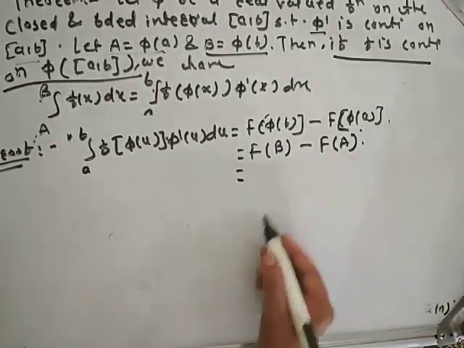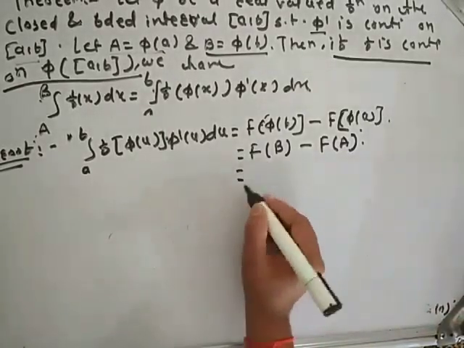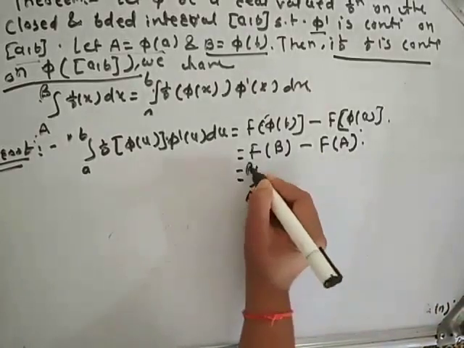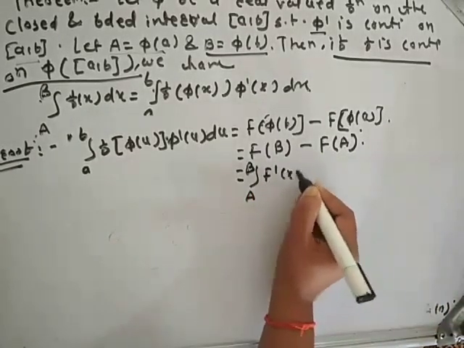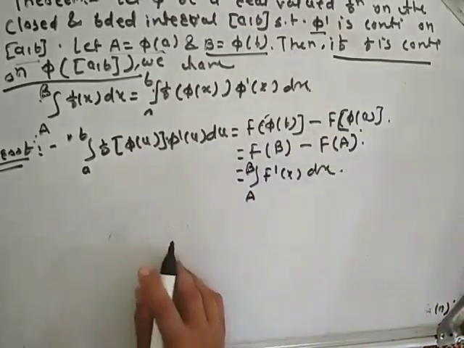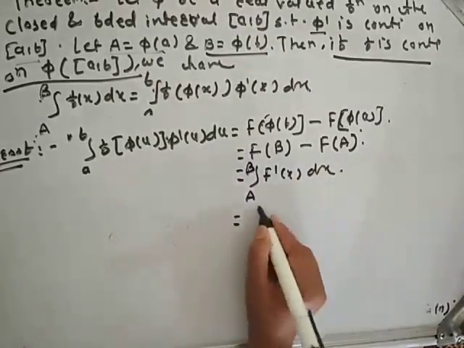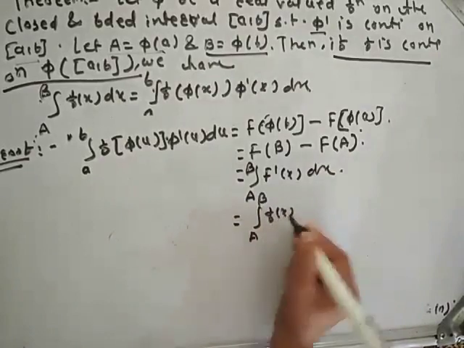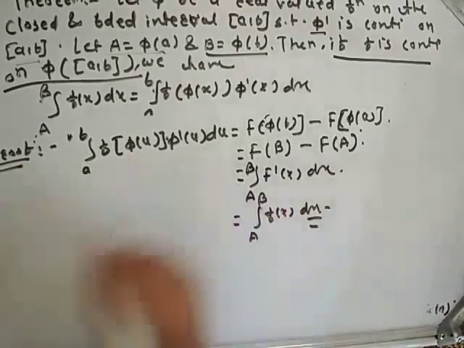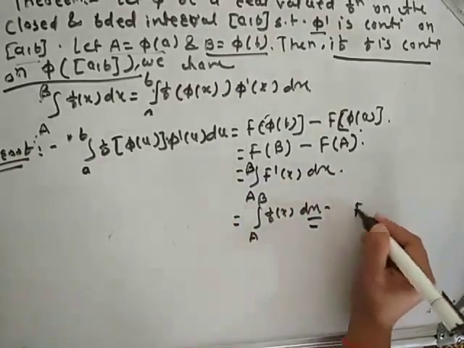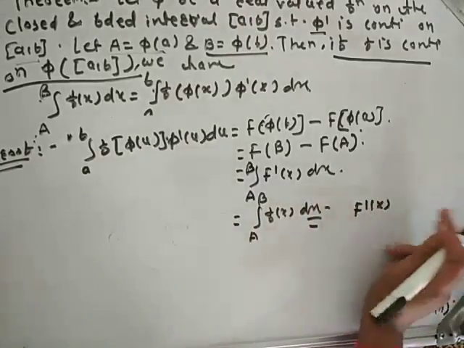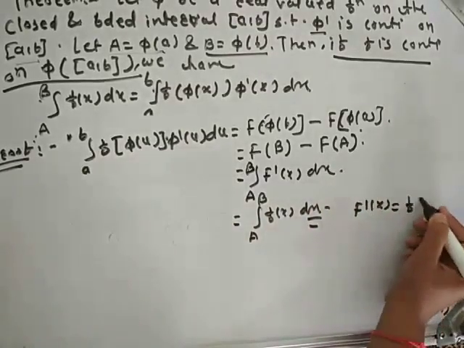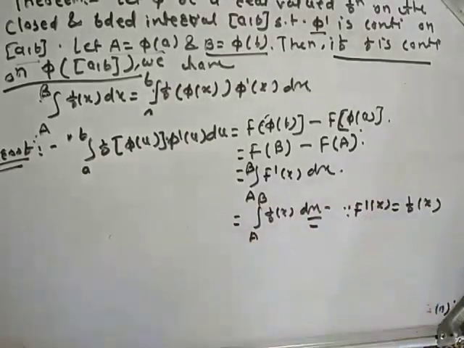So here this is nothing but integration from a to b F dash of x dx, which is equal to integration from a to b small f of x dx. We have already written that by the first fundamental theorem of calculus, F dash of x is equal to f of x.